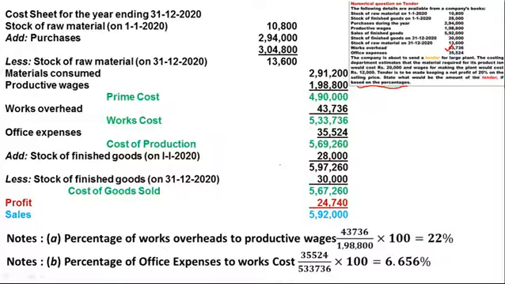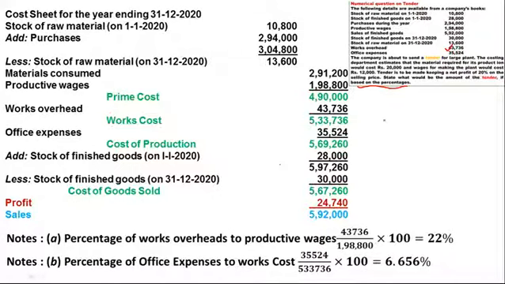Second, we again require office expenses. So the office expenses percentage is equal to office expenses divided by works cost multiplied by 100. So here the percentage is 6.656%.